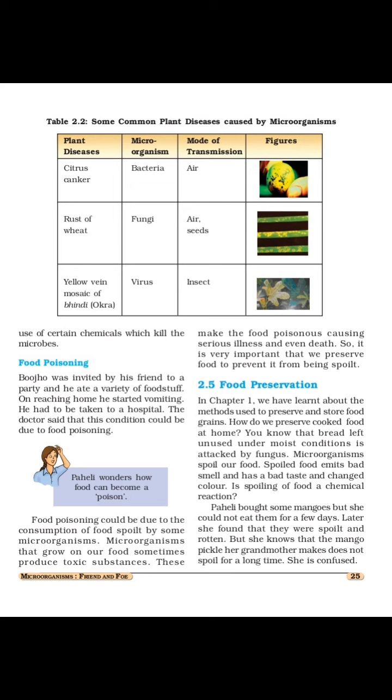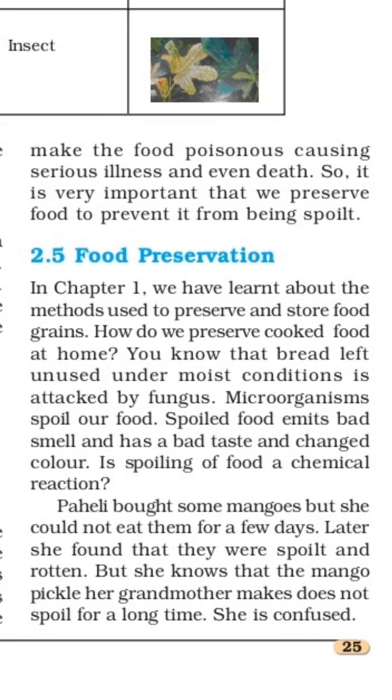Now, our next point is food preservation. See the point, food preservation. In chapter one, we learn about the methods used to preserve and store food grains. In chapter one, Crop Production and Management, we learn how to store the food grains. Now here one question is: how do we preserve cooked food at home? We are keeping it in a refrigerator at low temperature.